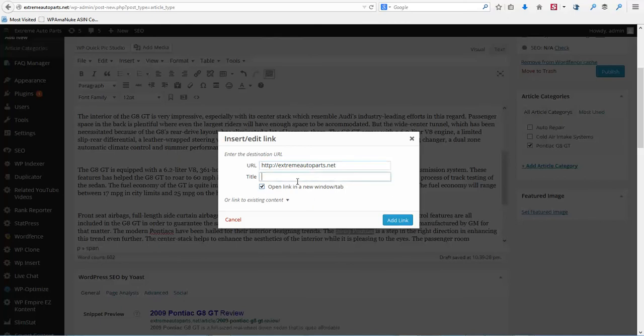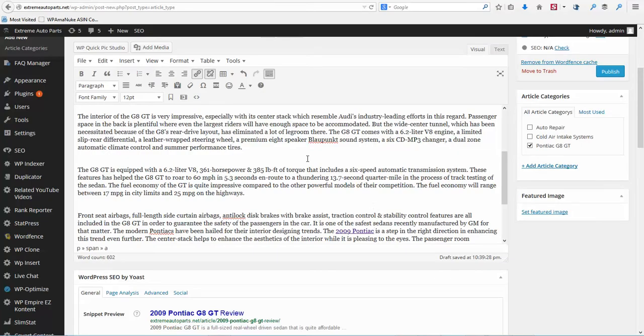Okay, and we'll put that title and click add link. Now we need to put an inner link, or link to a different page on our site. So here's what I'm going to do. I'm going to grab this and link it to a specific category.